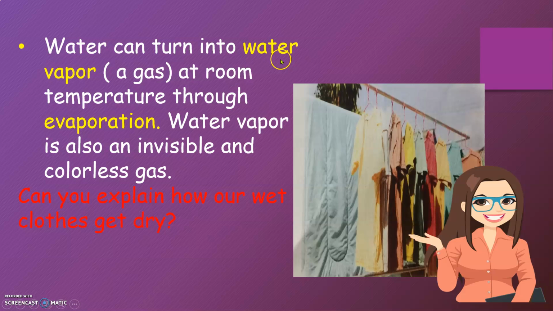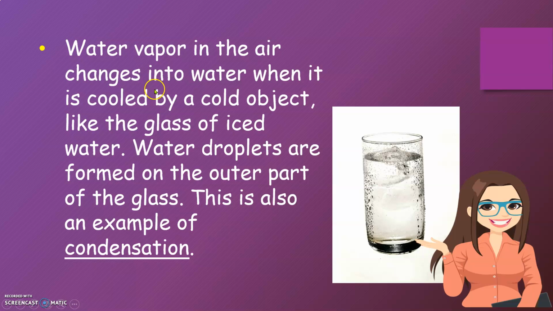Water can turn into water vapor, a gas, at room temperature through evaporation. Water vapor is also an invisible and colorless gas. Can you explain how our wet clothes get dry? Water vapor in the air changes into water when it is cooled by a cold object, like the glass of ice water. Water droplets are formed on the outer part of the glass. This is also an example of condensation.